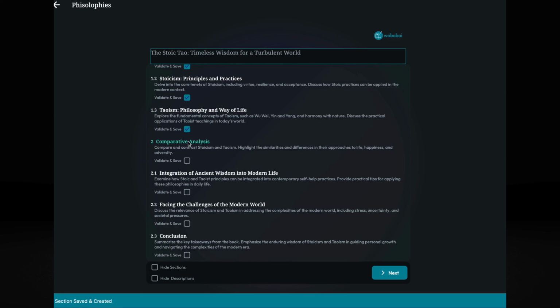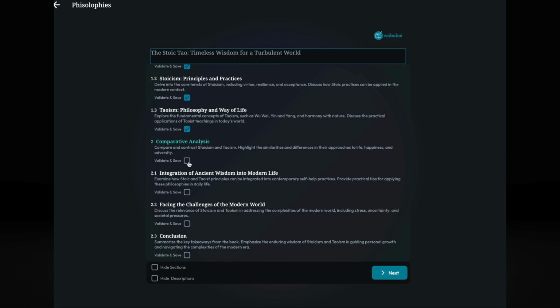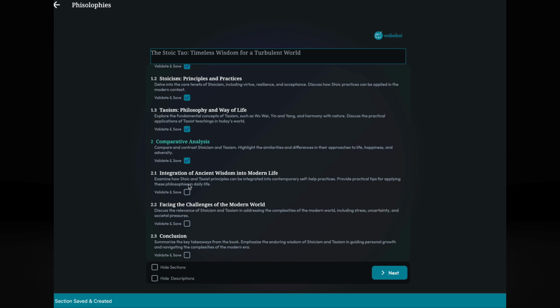Then comparative analysis. I might change this title later because maybe it's not too catchy, but I understand the topic. Yeah, it makes sense to do comparative analysis, how they integrate in modern life. Looks pretty good. Facing the challenges in the modern world, and a conclusion. Okay, so I take it.